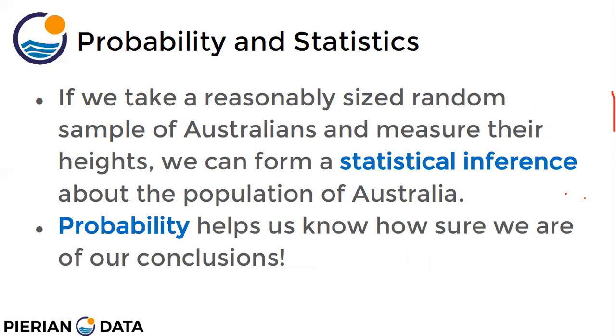So, if we take a reasonably sized random sample of Australians and measure their heights, we can form a statistical inference about the population of Australia. Okay, so it's just like we did, if we take a reasonably sized random sample. Suppose we want to measure the heights of all the citizens of India, then we cannot go and measure the height of each and every individual. We can just take a sample, maybe 50 people from every state, or 3 people from every district of the country, right?